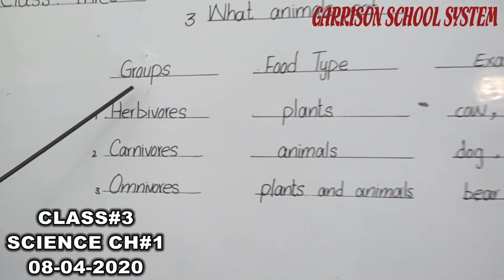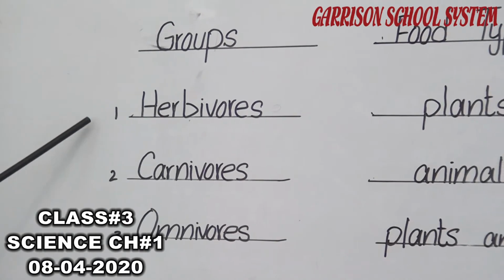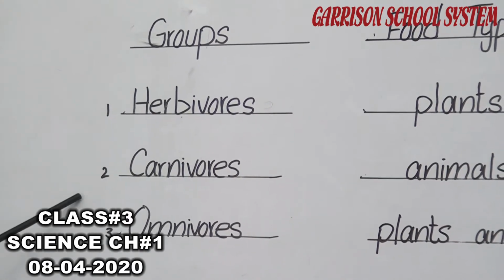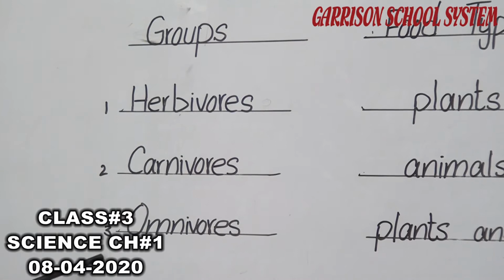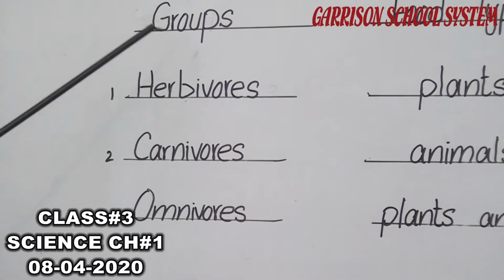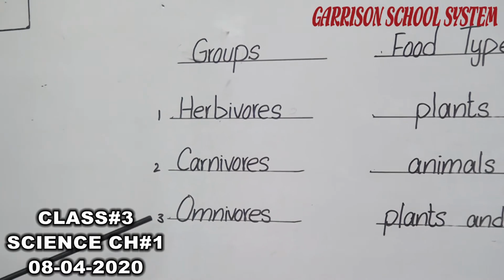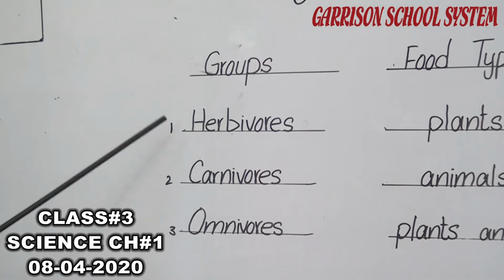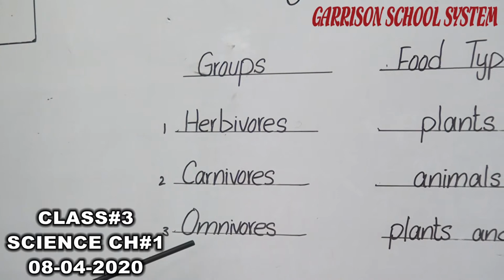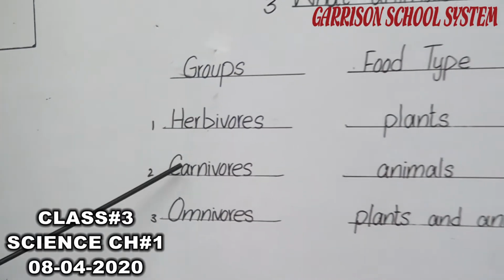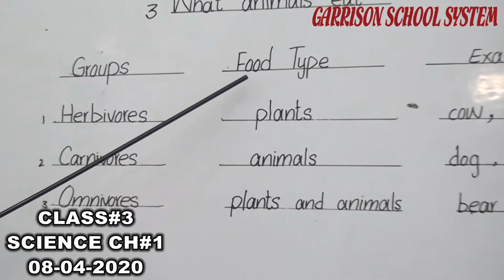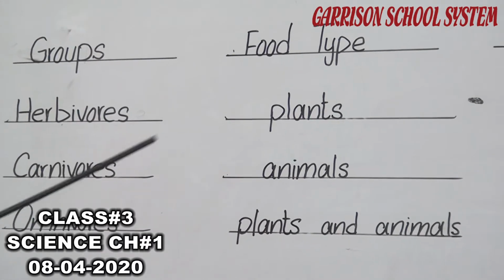You can see here the group names. Number 1 group is herbivores, second group is carnivores, third group is omnivores. We divide all the animals into 3 groups according to the type of food they eat. Herbivores, carnivores and omnivores. Now we come to know which type of food these groups of animals eat.